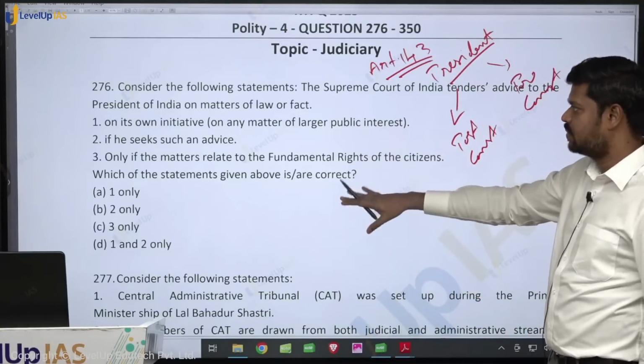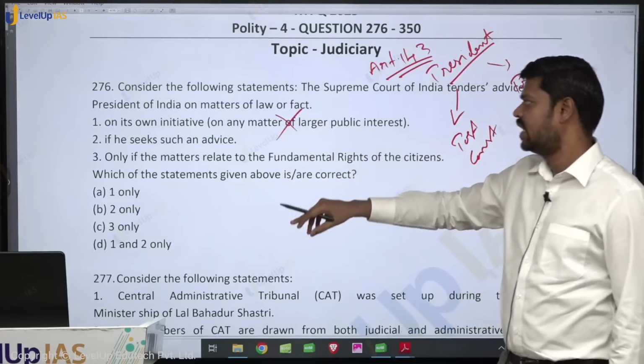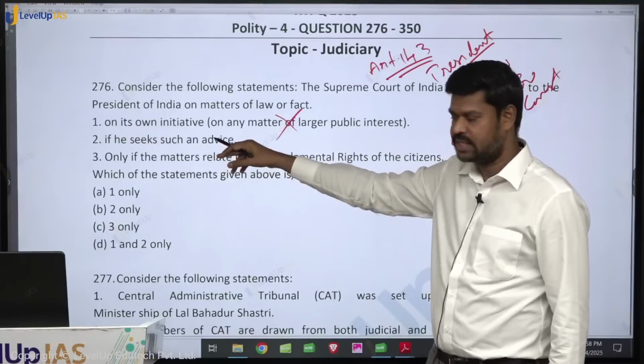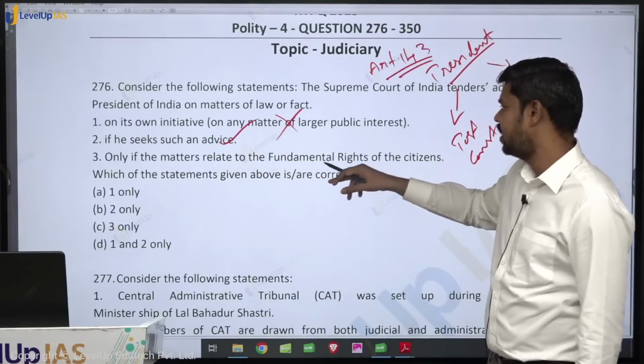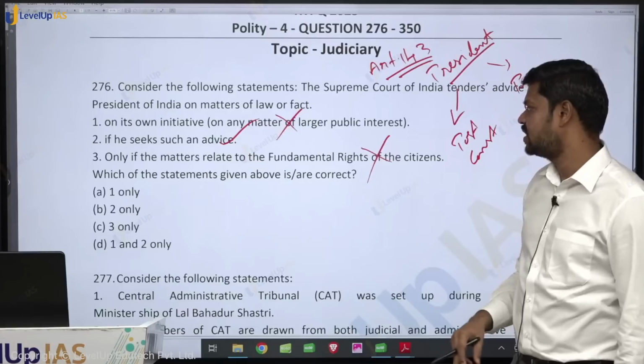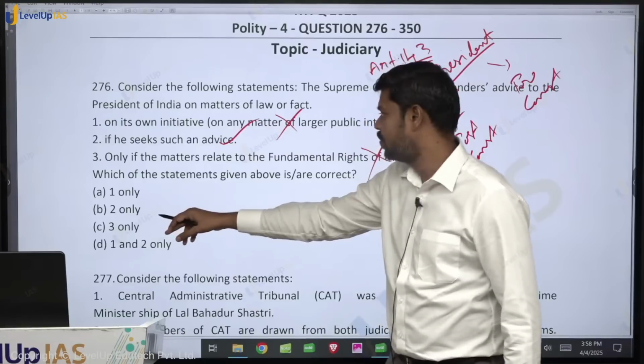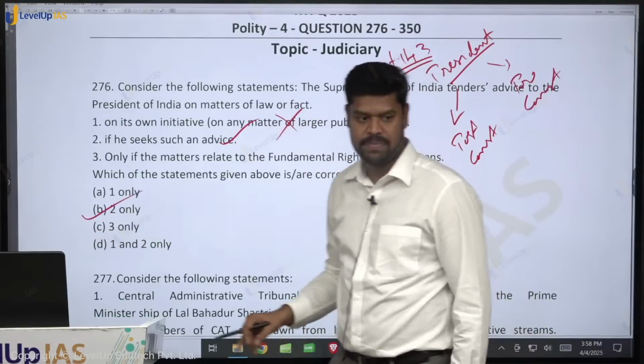So now come to this particular question: on its own, is it true? No. If he seeks such an advice, yes. Only if the matters related to the fundamental rights of the citizens, not necessarily, no. So which of the statements given above are correct? It should be 2 only. That is option B, which is correct.